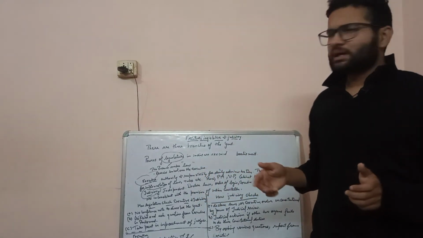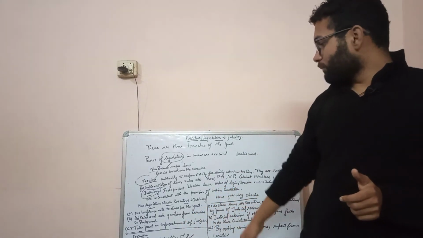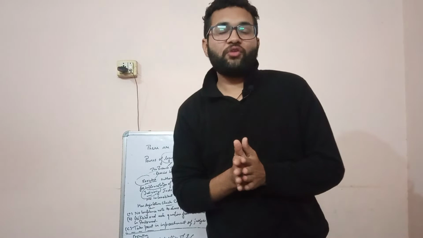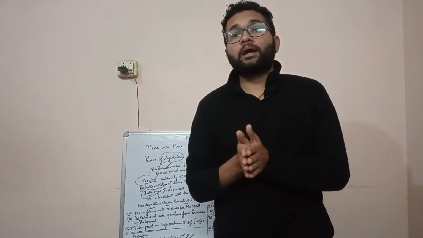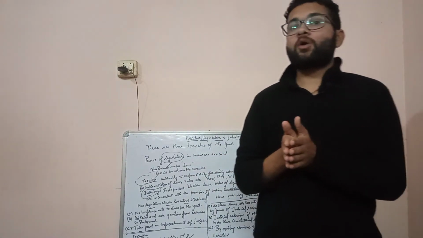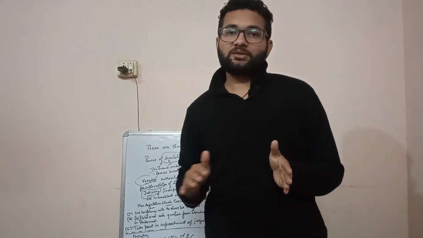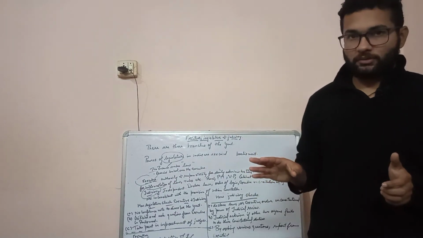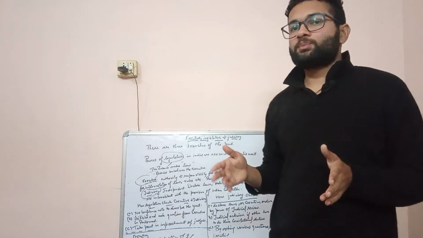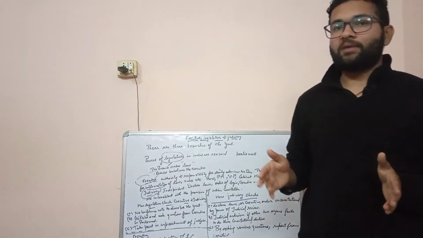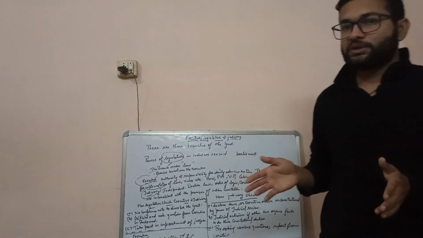But in a number of cases they have also used their own discretionary power to grant pardon or remission of punishment. For example, if any person is convicted by Supreme Court with life imprisonment or a death sentence, then the president, that is the executive or the current government, has power to pardon that, to reduce the sentence, even to completely set a person free. So he will be free from any type of imprisonment. This power is used by central government. Basically, the president has the power to pardon, but the president does so on the advice of the central government. So this is another way how there are overlapping powers between judiciary and executive.